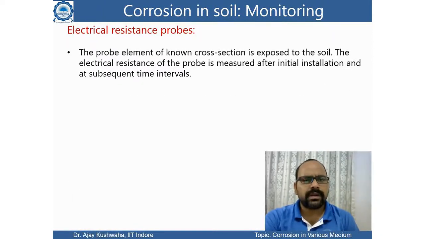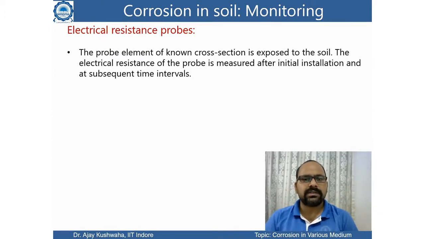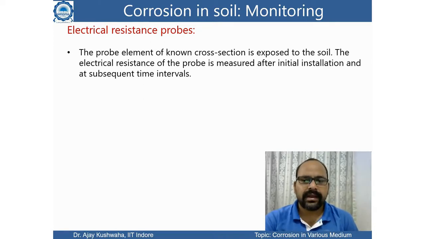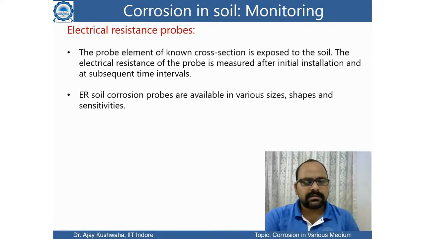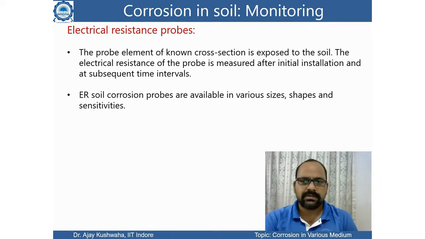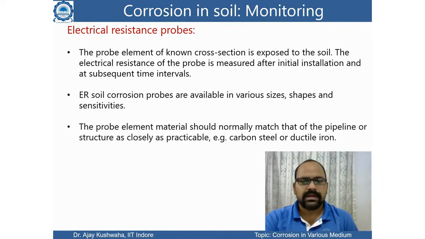So the probe element of known cross section is exposed to the soil, means a fixed dimension we are just putting in the soil, and the electrical resistance of the probe is measured after initial installation and then at subsequent time intervals. Electrical resistance soil corrosion probes are available in various size, shape and sensitivity. So we can use different shape and size and sensitivity based on our requirement.